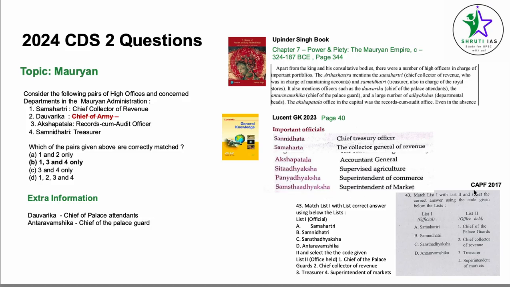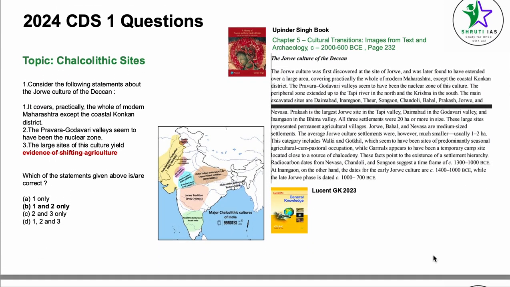Now this is a question that has also been asked in CAPF 2017. Here we had to mark these answers. So again, Samahartri, Samnidhatri, Dawarika, Antarvamshika. So technically a few of the points are repeated. Now, of course, we can't remember all of them, but at least the ones which have already been asked, like these 4, and the 2 here that are given, which are not similar, right? So we should at least remember those. So we should remember these 6 officers for our future references if it ever gets asked again in CDS or in UPSC or in any of the papers.